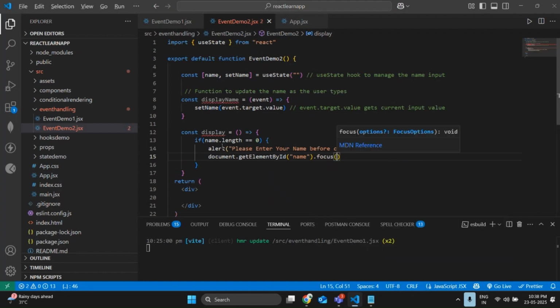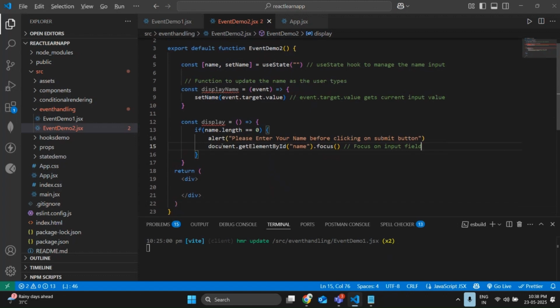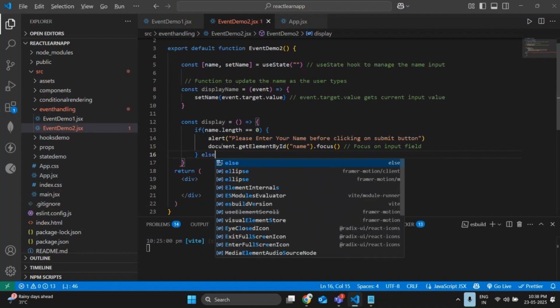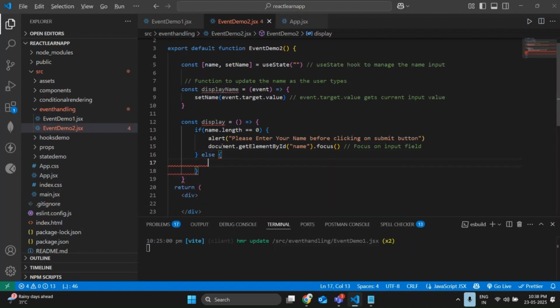I will write one comment too: focus on input field, like highlighting that input field with the border line. Or else, if the name already exists, we'll send that name. If the name is there, we'll send the name.